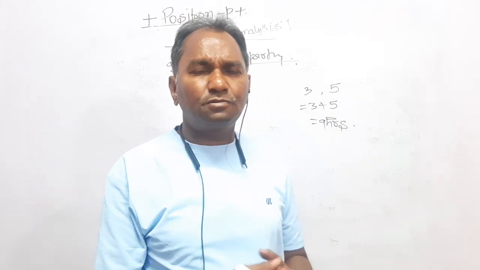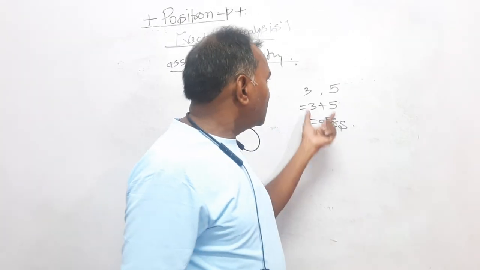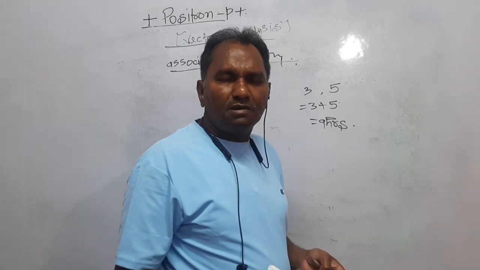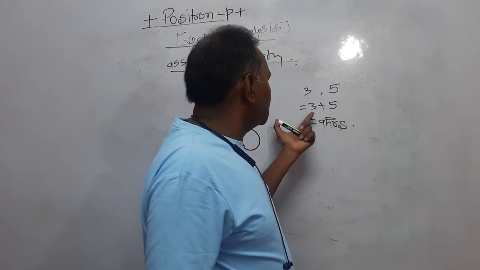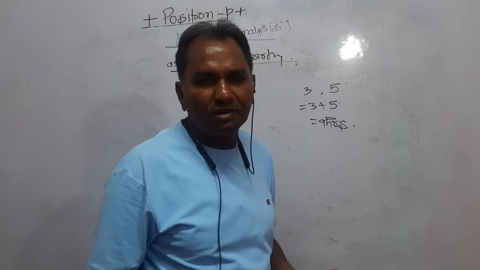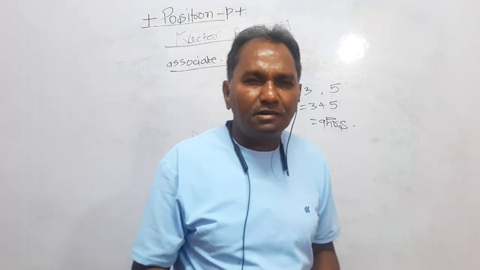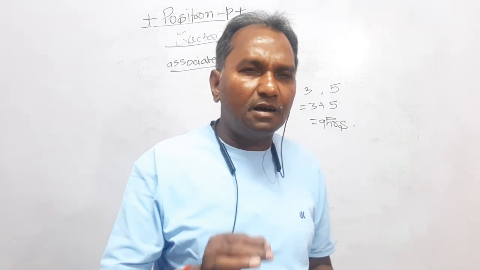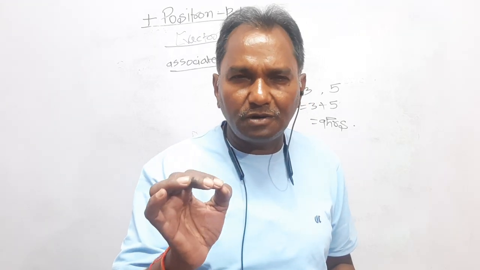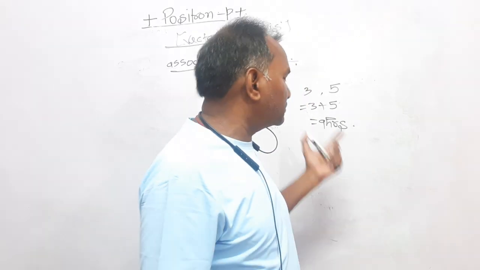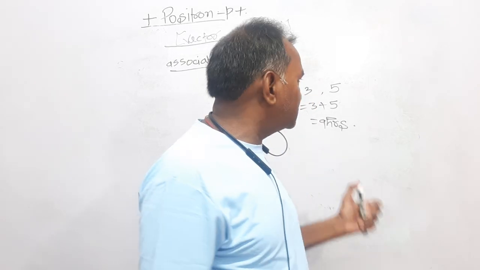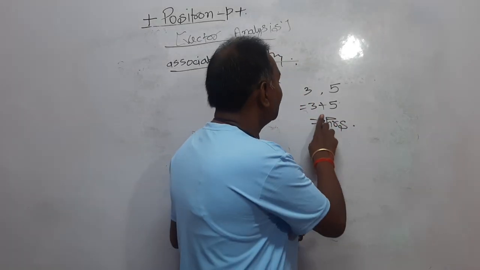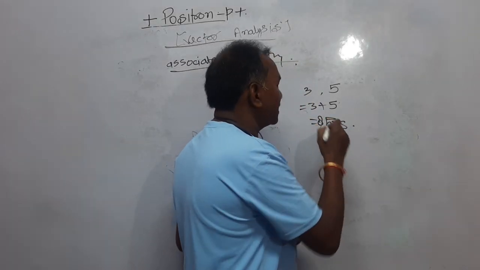How these two things are different. Now, you add the two scalar quantities: 3 plus 5 is equal to 8 hours. Either you say that one student studied 3 hours, another student studies every day 5 hours, then their combined study is 3 plus 5, that is equal to 8 hours.